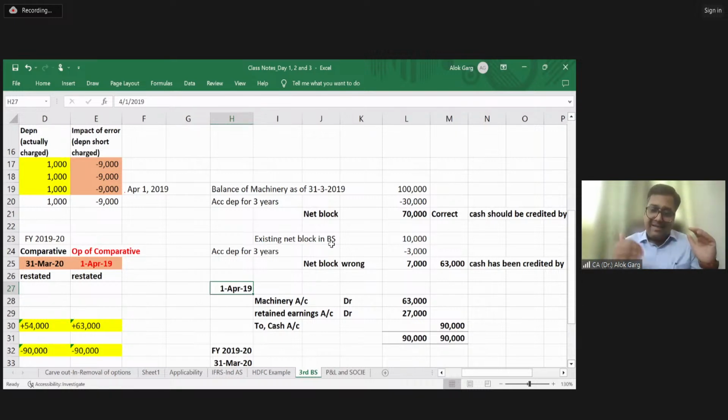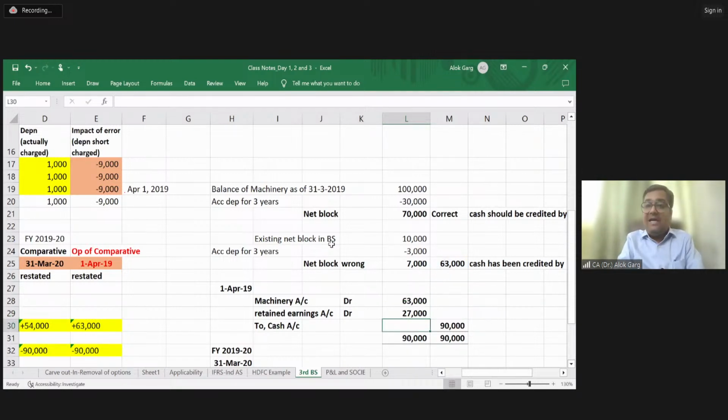You are only correcting your comparative number in the current year financial statement. You are not changing your past filed financial statement. You are only changing your comparative number in the current period of financials. So friends, in the current year, with the date of 1st April 19, you will pass an accounting entry: machinery account debit by how much? Machinery account debit by 63,000.